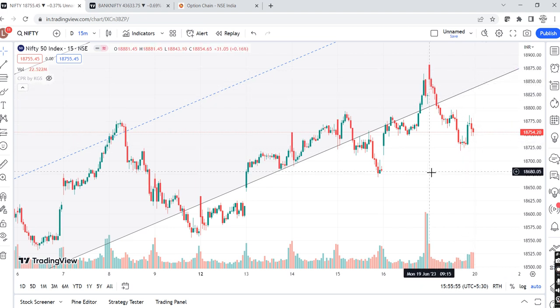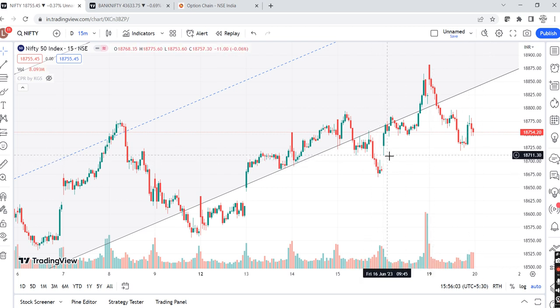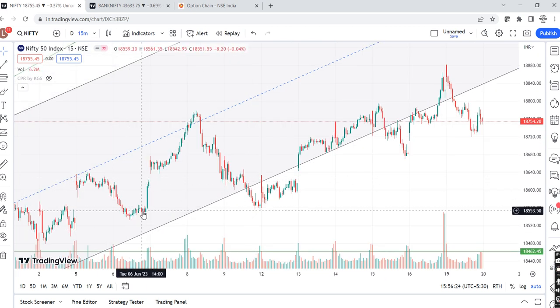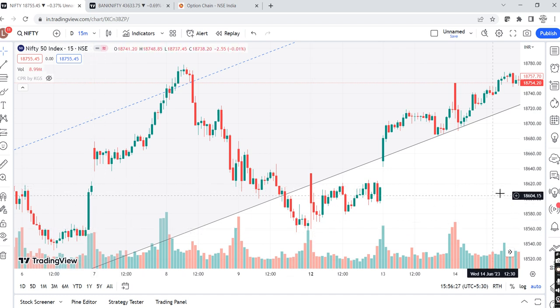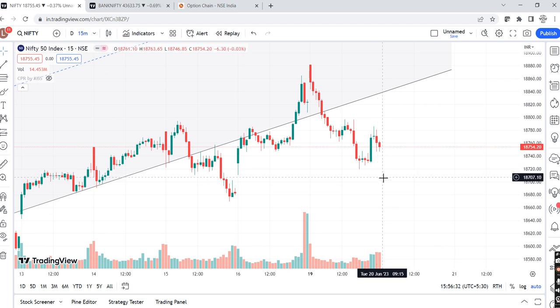On the same note, if gap down happens, any gap down from 18,750 which is closer to 18,700 or 18,680, so these were the price actions, these were the points, these were the strikes that we were not able to cross, right? It took time to cross, Nifty took time to cross this price action, right? So any gap down closer to 18,700, closer to 18,680, right? And if it is making a bullish hammer, this kind of hammer, if it is creating this kind of price action, and making a higher highs pattern closer to 18,680, closer to 18,700, I'm again interested in long, right?